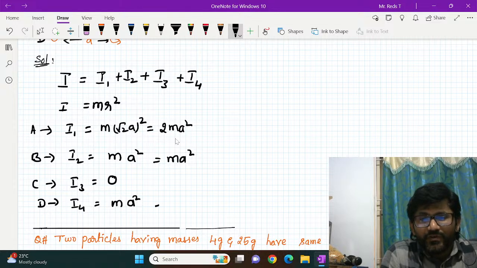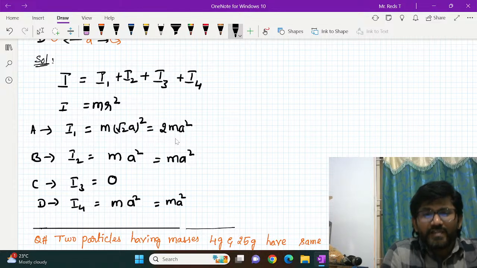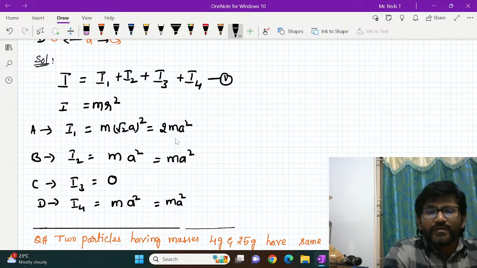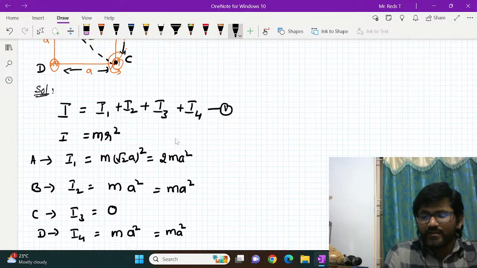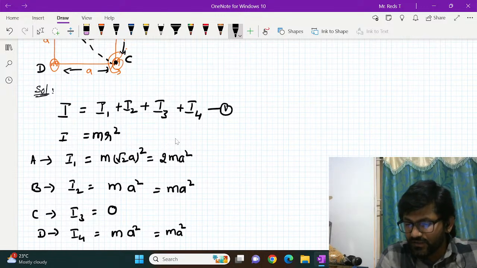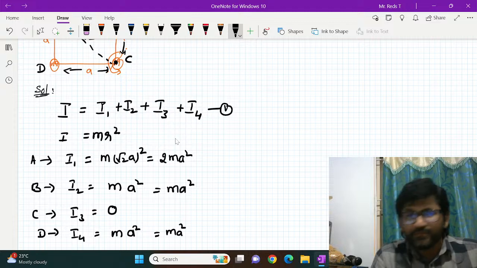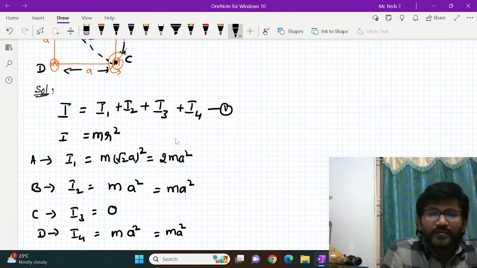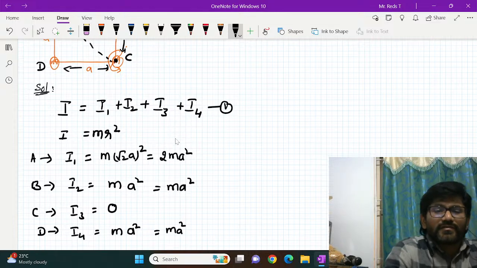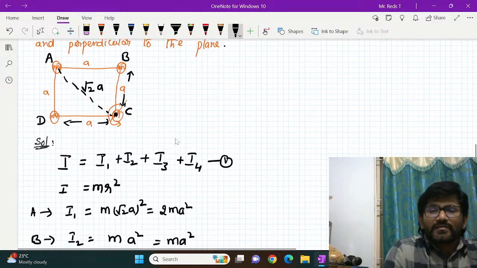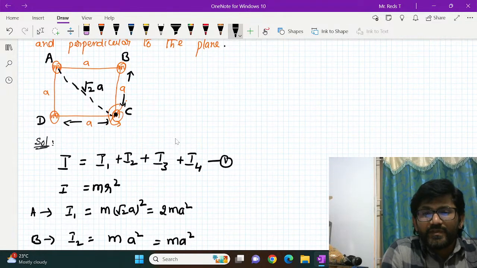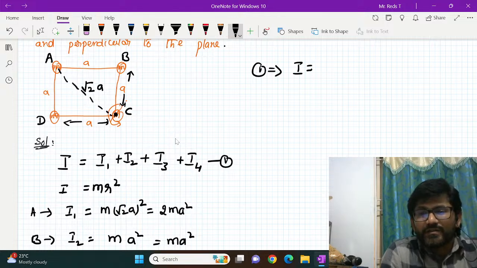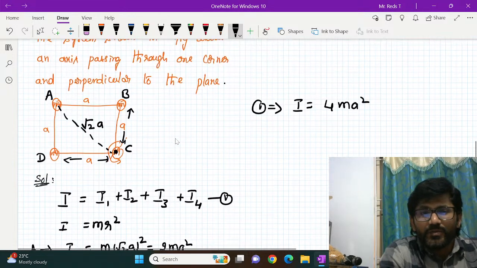So if you add all these, you will get the moment of inertia of the system from equation 1. What will you get? 2ma square plus ma square plus ma square becomes 4ma square. That's it. So equation 1 implies I is equal to 4ma square.